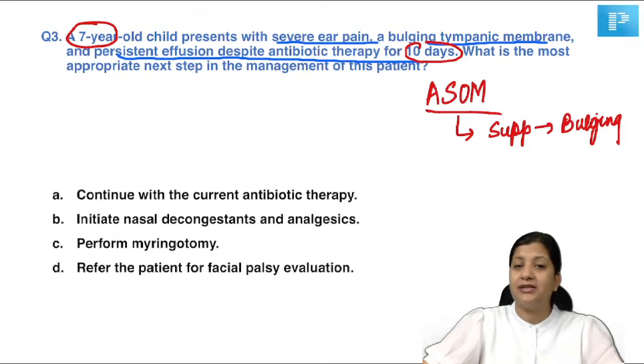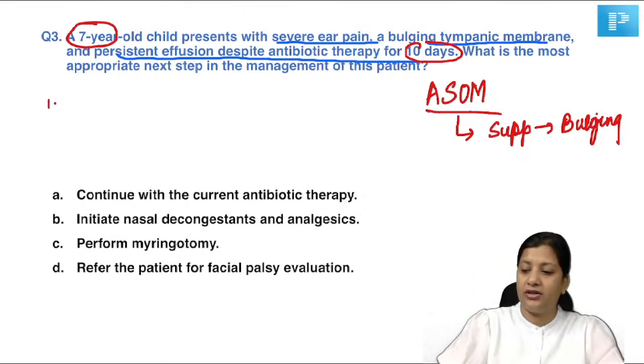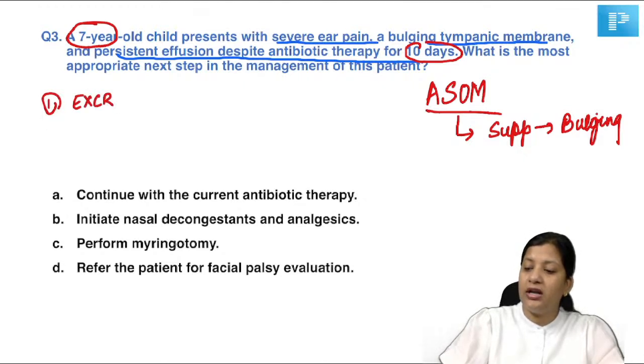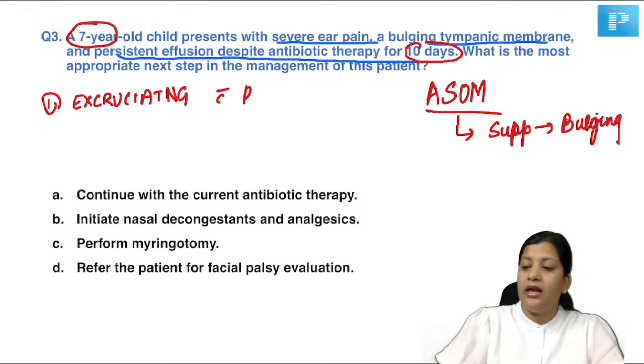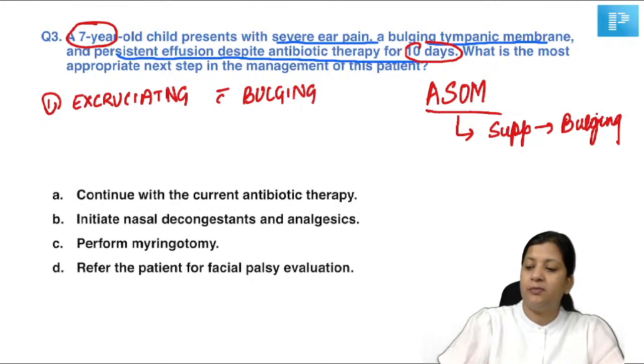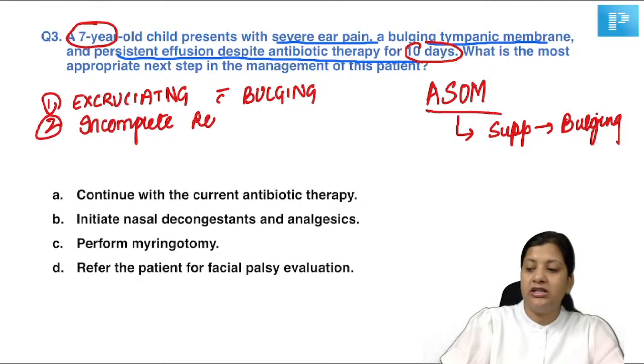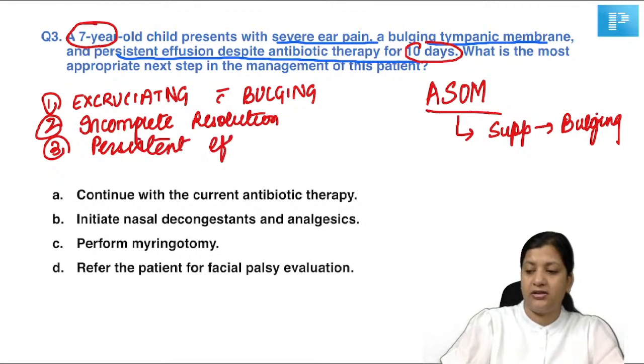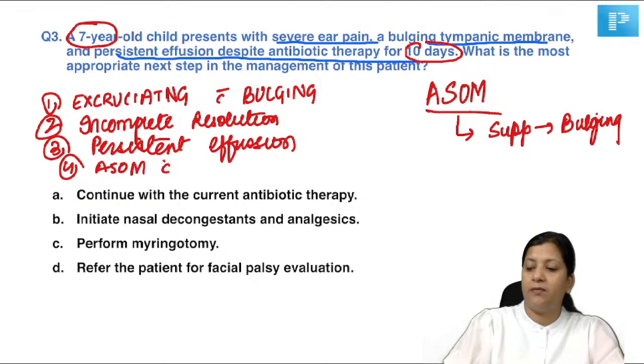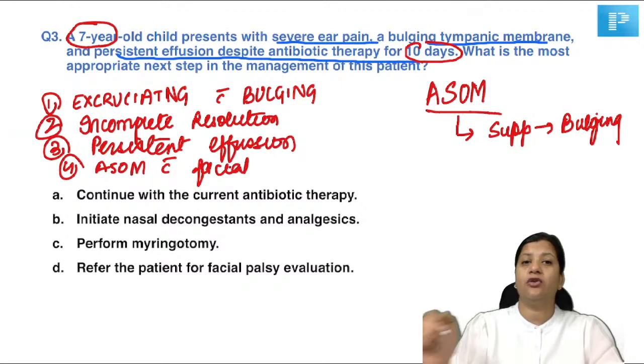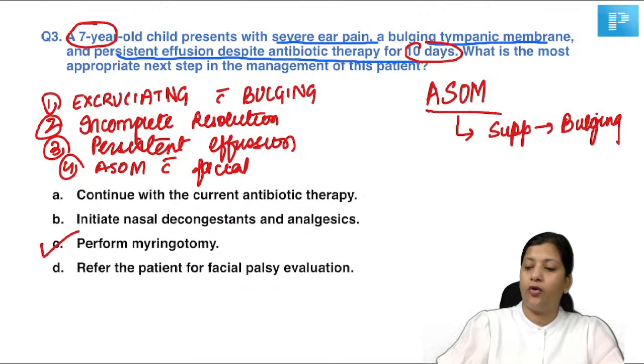But if the patient is presenting with any of these 4 indications: number 1, excruciating ear pain with bulging drum, incomplete resolution despite antibiotics, or a persistent effusion beyond 12 weeks, and if there is a patient who has ASOM with facial palsy, so if any one of these is present, then you're going to perform a myringotomy.